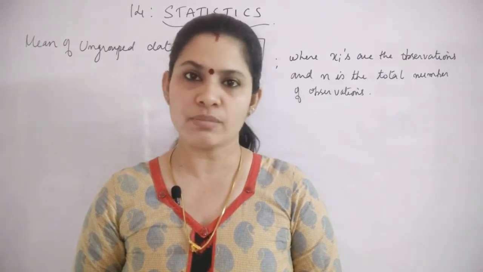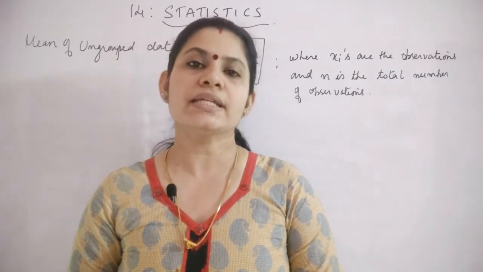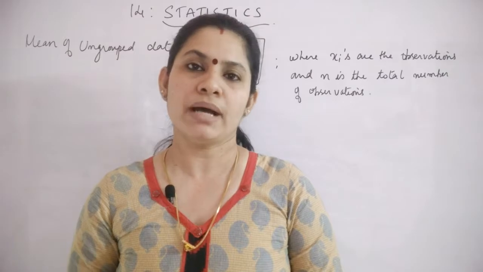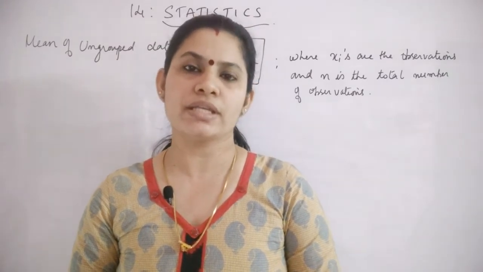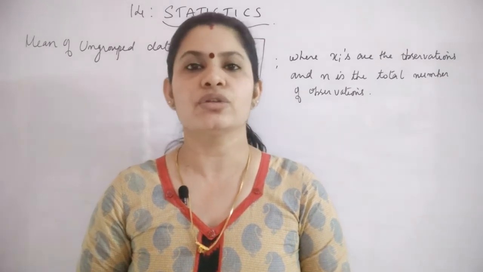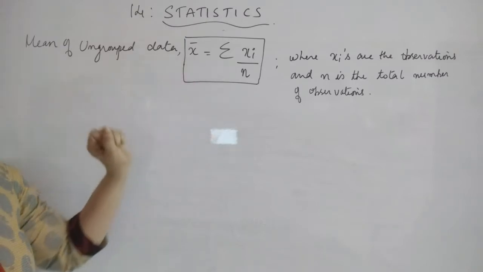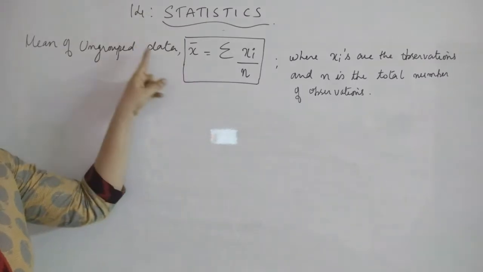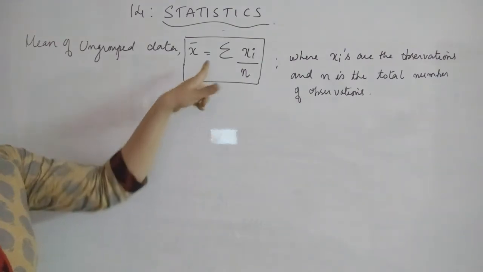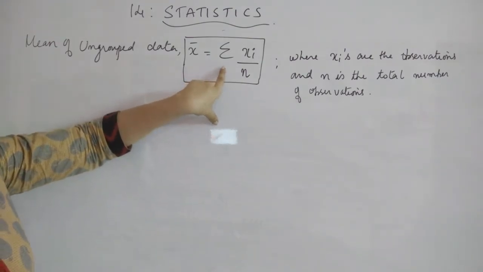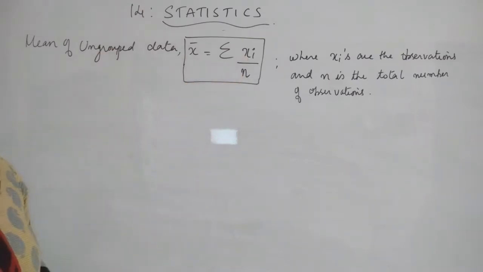First of all, you will find out the sum of all these observations, that is x1 plus x2 plus etc. plus xn, and then divide the total sum by the number of observations, that is n. So that is the basic formula of finding out the mean of ungrouped data. That is, if x bar is the notation used for mean, then the mean of ungrouped data x bar will be given as summation, this is the symbol for sigma, summation, that is the sum of all the observations xi divided by n,